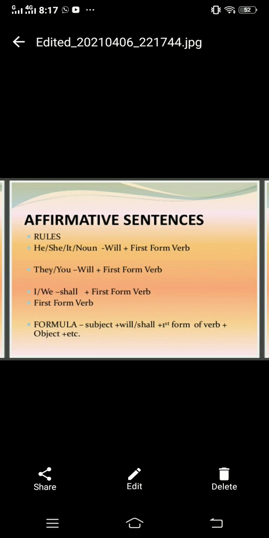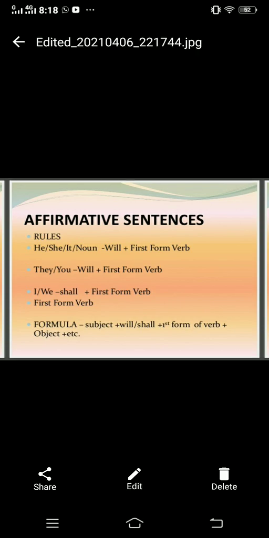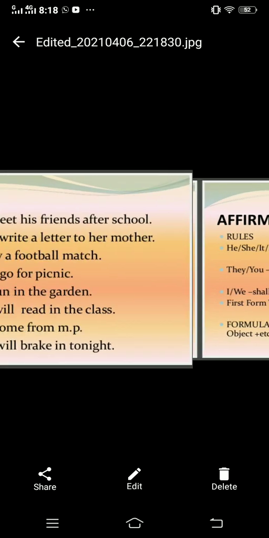Now come to the point. Affirmative sentence rules are mentioned here. He, she, it, or any noun will use will plus the first form of verb. These show singular or third persons. After that, the plural pronouns are here, they or you, and with they and you we will also use will after that the first form of verb. With I and we we will use shall, then the first form of verb. The simple formula is: subject plus will or shall plus first form of verb, then object if required. Got it?